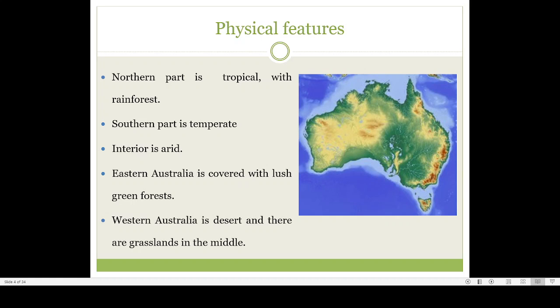So in most other parts of Kerala, the temperature will be above 20. So that is one feature of the tropical climate. Temperature will be mostly about 20 degrees in most parts of the area. So tropical climate has these two important features.